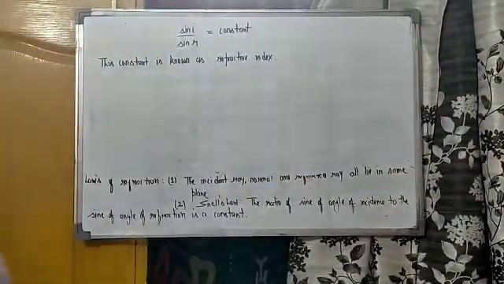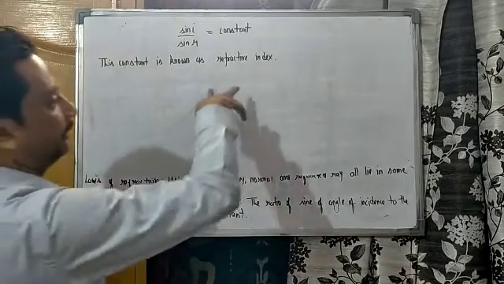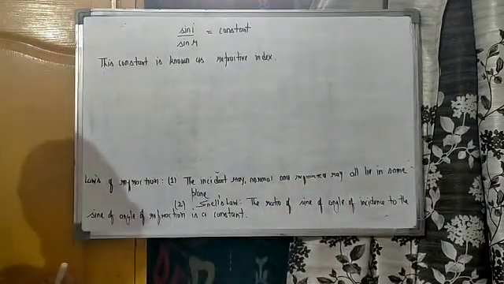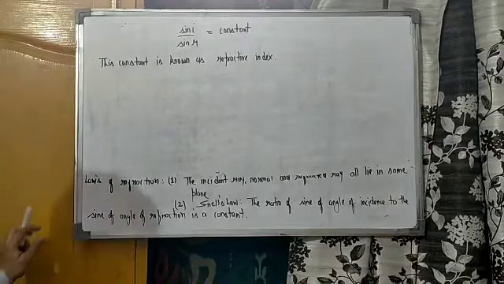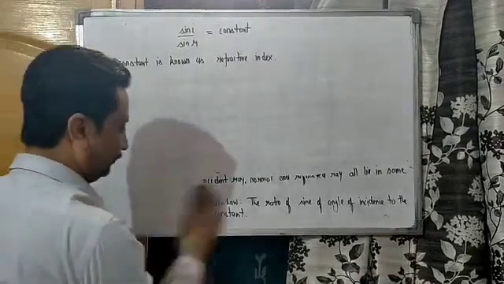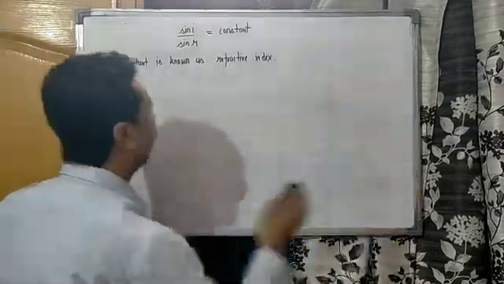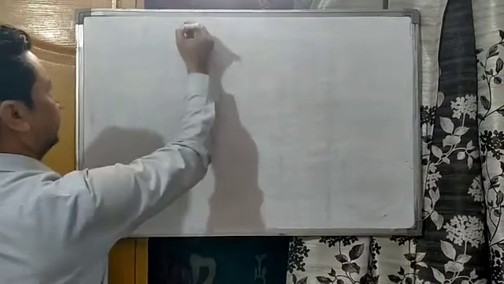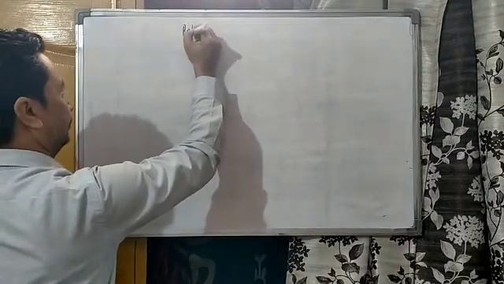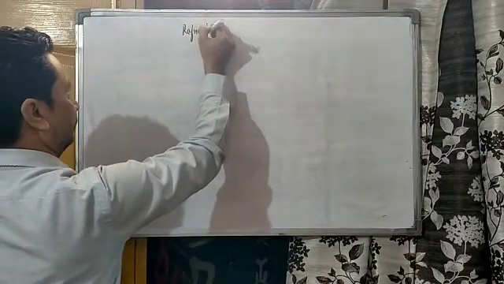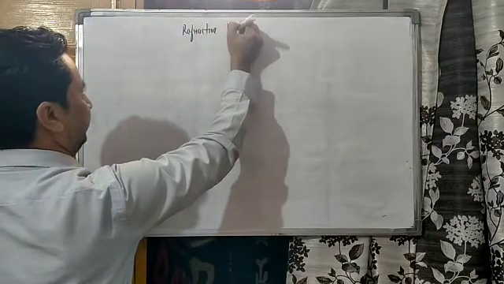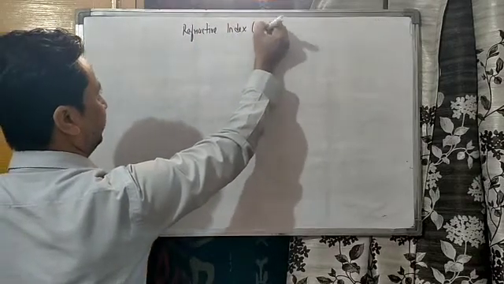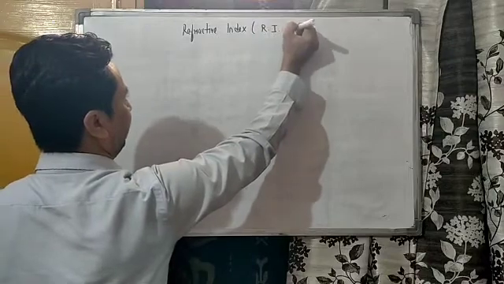And after that I am going to do the postmortem of this term, refractive index. Let us see what I can provide to you regarding refractive index. In the short form, this is known as RI.